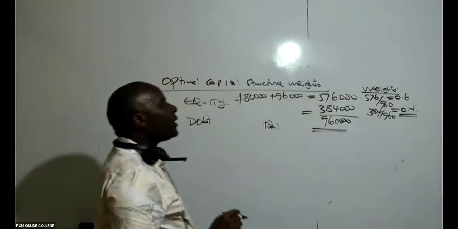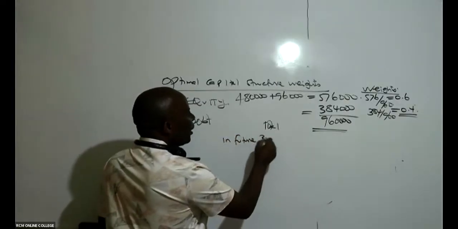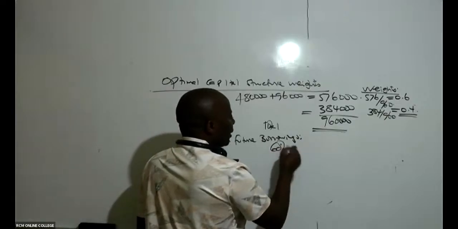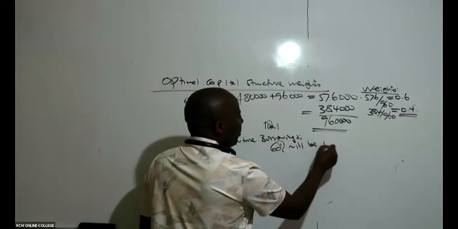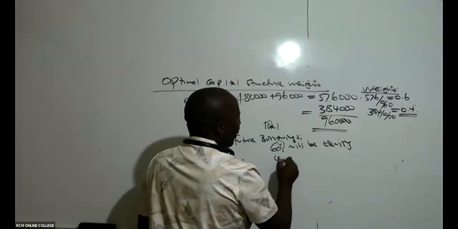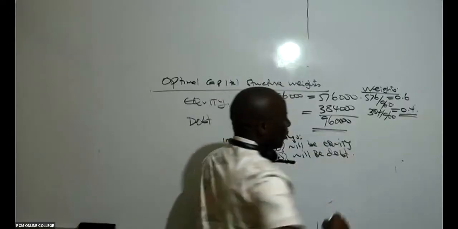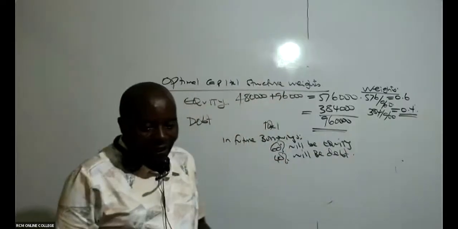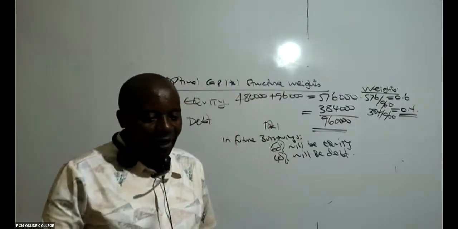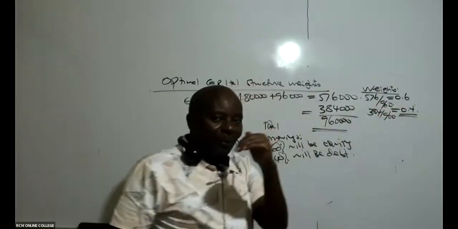So what does this mean? It means that in future, even in future borrowings, 60% will be equity, and the 40% will be debt. Sijui kama tunaelewana hapo, that in future, because of this 60%, we have an optimal capital structure.